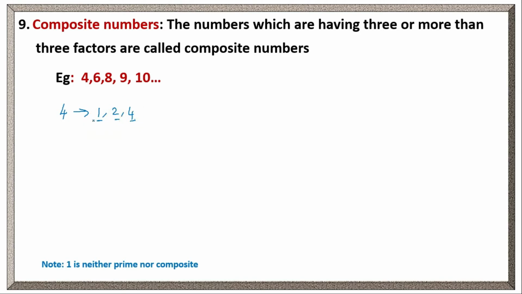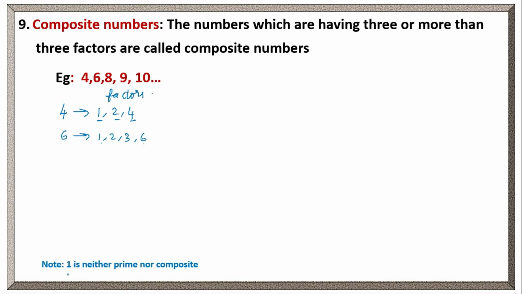It can be any number having 3 or more than 3 factors. If you take 6, what are the factors? 1, 2, 3 and 6. How many factors does it have? 4. That means it has more than 3, right? 3 or more than 3. If any number has 3 or more than 3 factors, then we can say that number is a composite number.